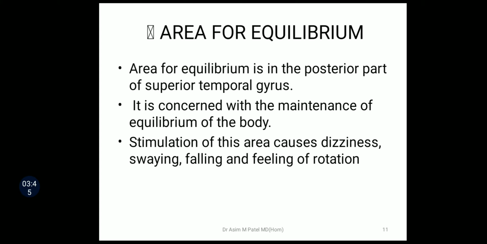Then the third area is the area for equilibrium. The area for equilibrium is in the posterior part of the superior temporal gyrus. It is concerned with the maintenance of equilibrium of the body. Stimulation of this area causes dizziness, swaying, falling and feeling of rotation. So this area is mainly concerned with maintaining the equilibrium of the body, which helps to maintain the posture.